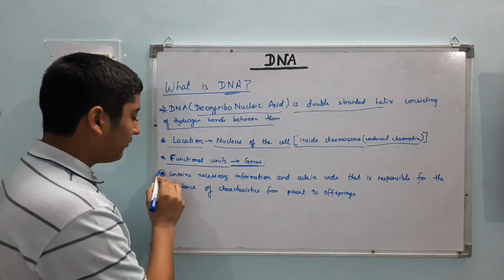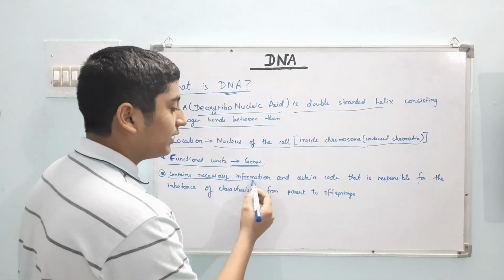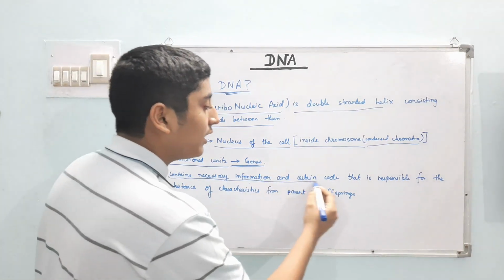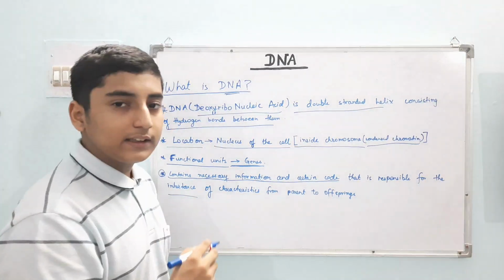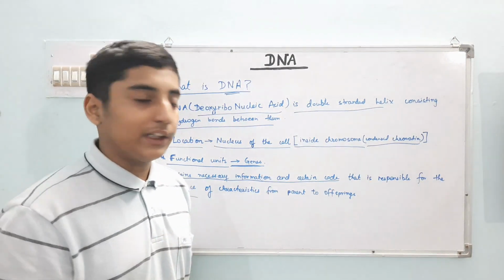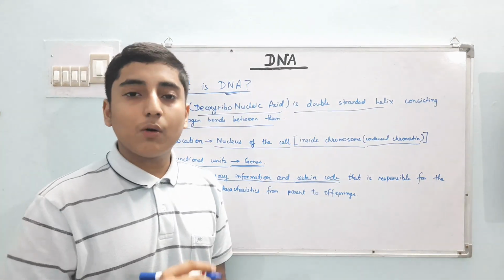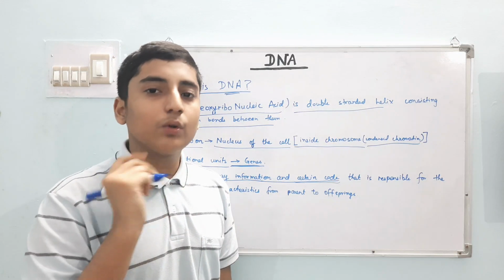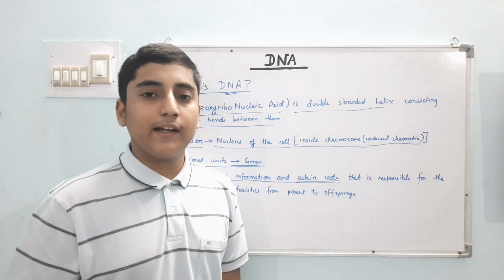Now, what is the function of DNA? The DNA contains necessary information and a certain code that is responsible for the inheritance of characteristics from parent to the next generation. What do you mean by the code? The code means where your eyes, your nose, your ears, your hands and legs are located exactly.